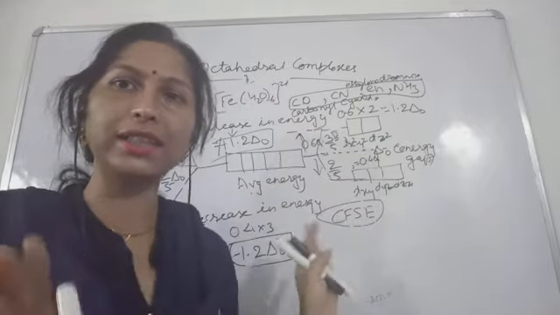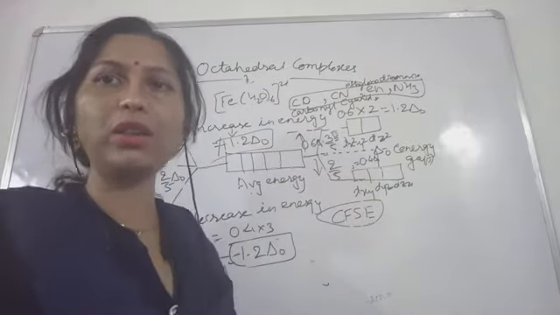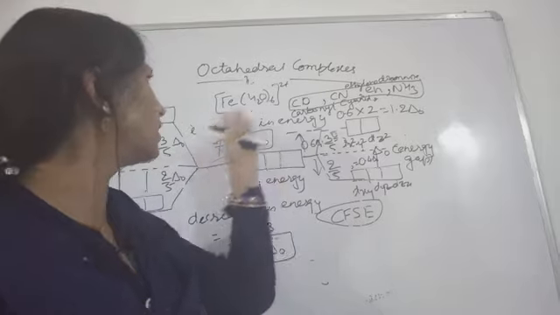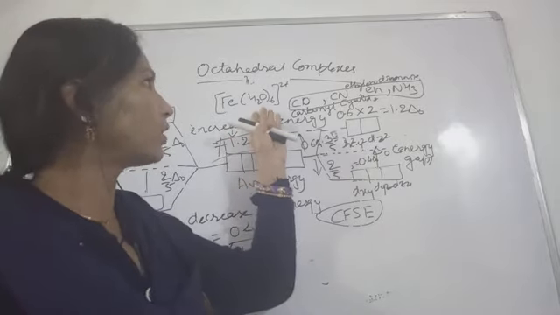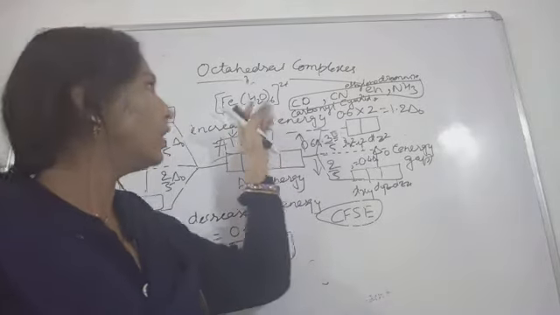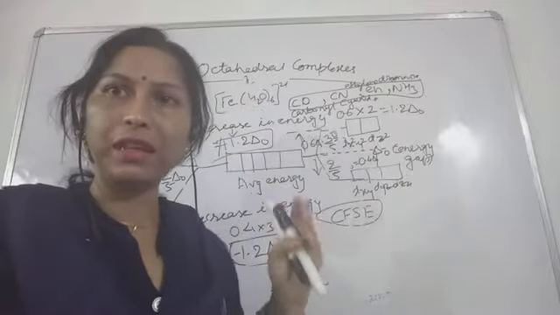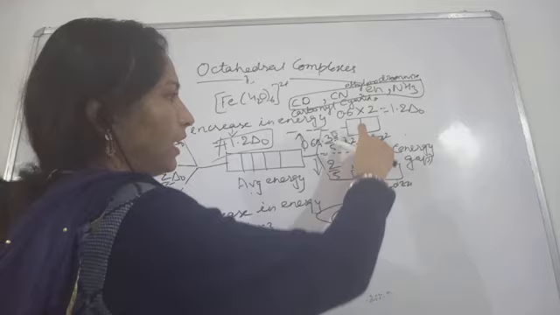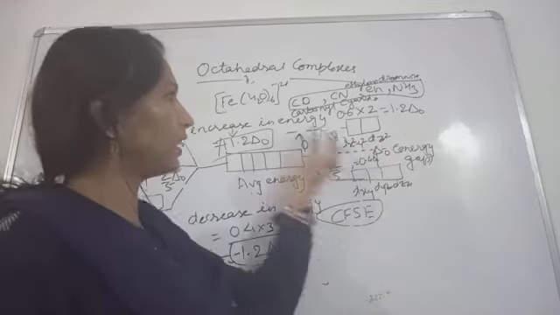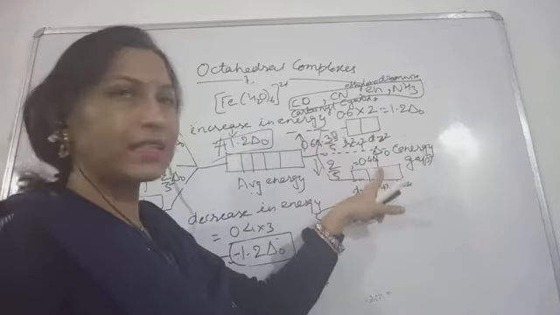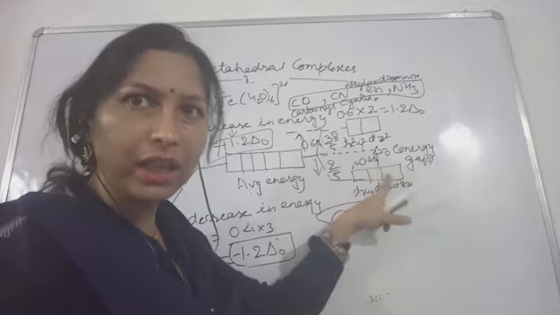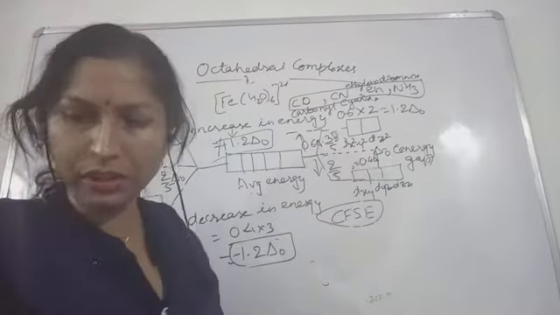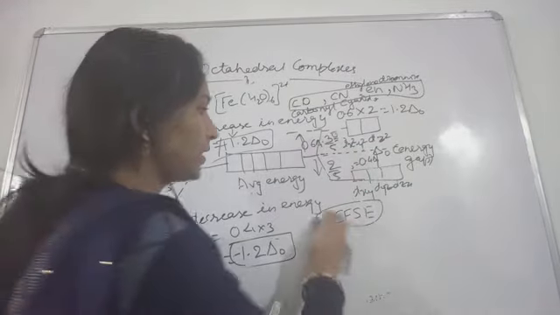And other than these, chlorido, bromido, this aqua we are saying, these also will be weak field ligands. Okay, so weak field ligand means in this case the energy gap will be lesser. Now you just check how the electrons will be arranged in this case.